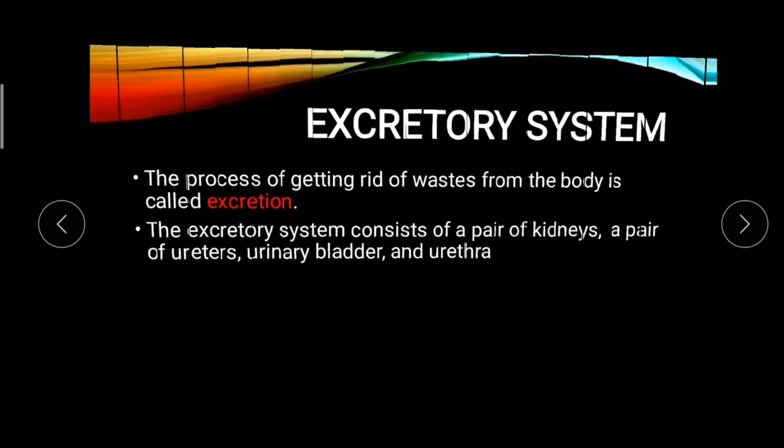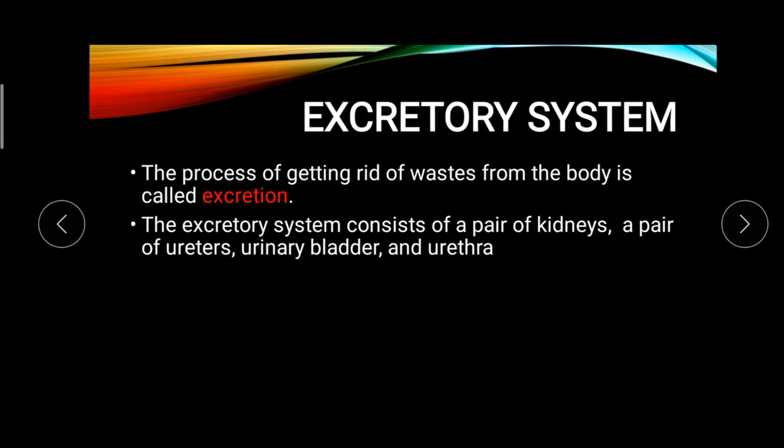So what is the next one? Next system, the excretory system. The process of getting rid of waste from the body is called excretion. Getting rid of waste means the waste product gets out from our body, like urine. That is a waste product, and sweat is also a waste product which comes out of our body. That is called excretion.